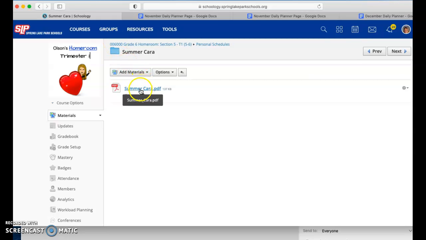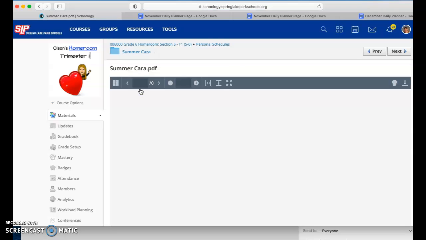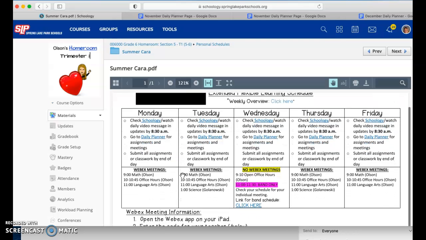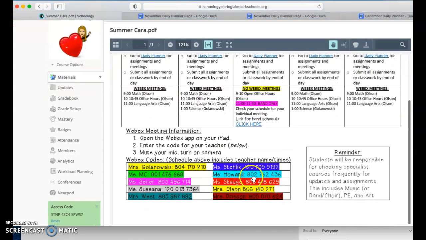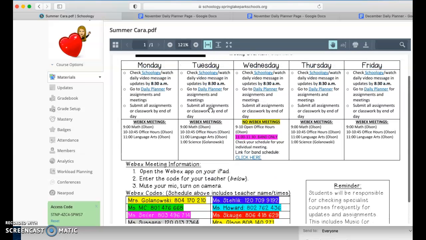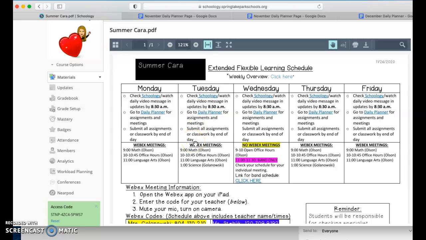Something that you'll want to make sure to notice, and I'm just going to click on Summers right now as an example, is that on Tuesdays and Thursdays we do have science, and science is actually located in Mrs. Golinowski's room. So make sure that you're going to Mrs. Golinowski's personal WebEx room, and her code is right there. That was really the only thing that has changed. Otherwise, we meet every single day at 9 o'clock, and my office hours are still from 10 to 10:45, and 11 o'clock is our next meeting for language arts. And then Tuesdays, Thursdays is that science time.